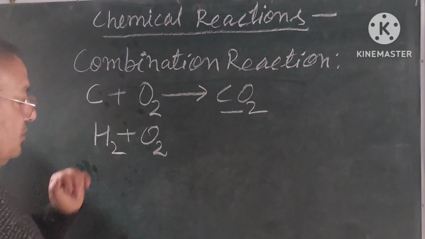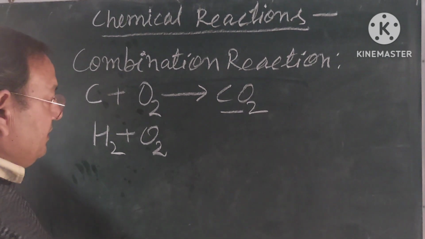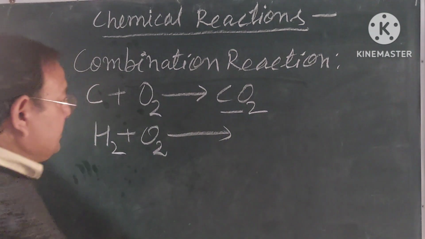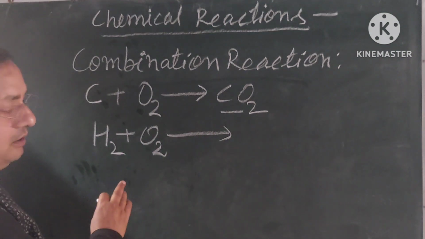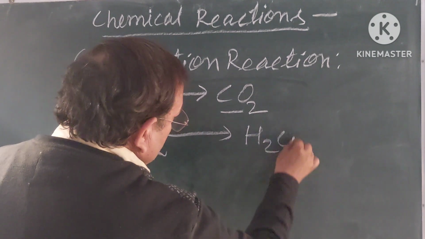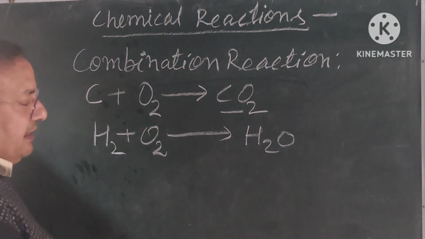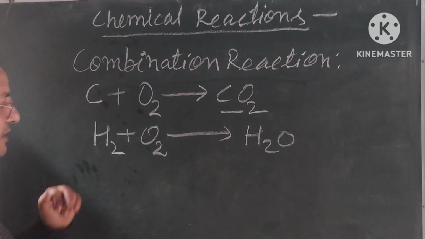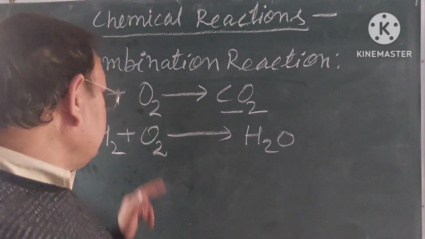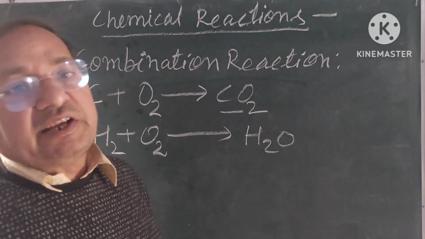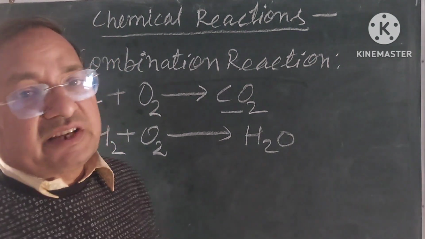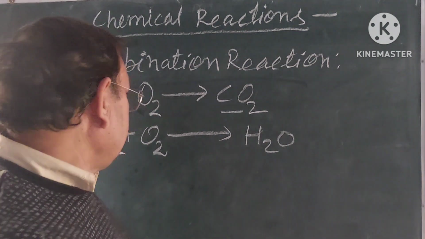Both hydrogen and oxygen combine chemically under suitable conditions, and they form water, H2O. Understand? Hydrogen is in the state of gas, oxygen is also in the state of gas, and the product is in the state of liquid, that is water.